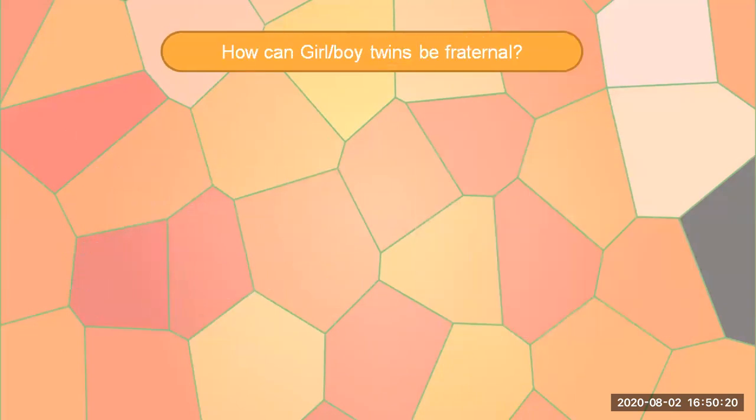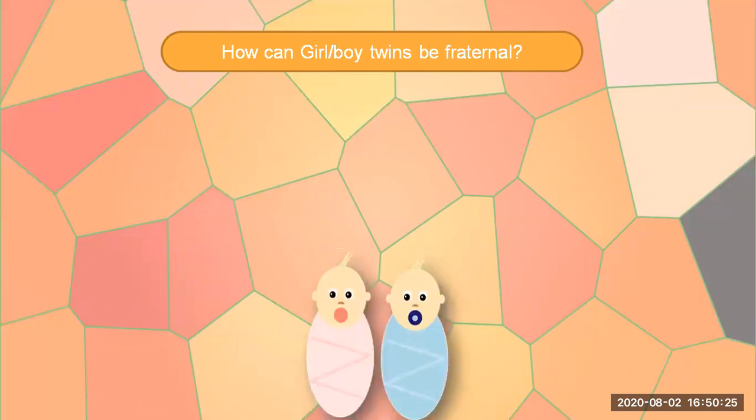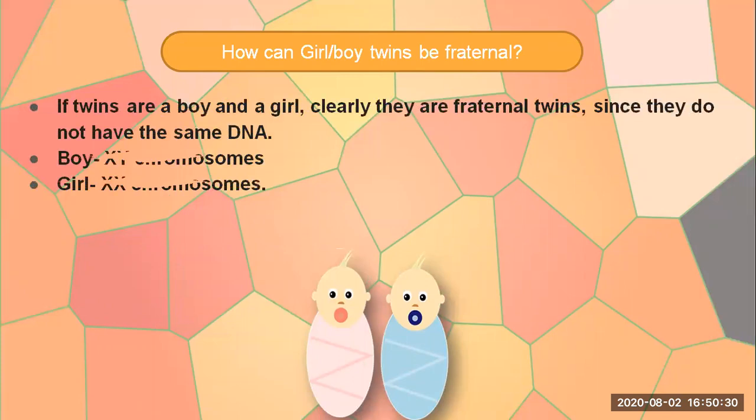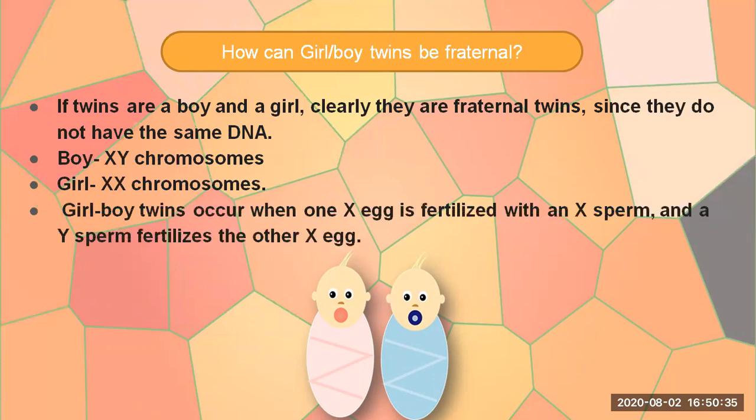Next question. How can girl and boy twins be fraternal? In order to understand that, like we just studied, the female and male have XX and XY chromosomes respectively. So girl-boy twins occur when one X chromosome of the egg cell is fertilized with the X chromosome of a sperm, and a Y sperm fertilizes the other X chromosome of the egg cell, then a daughter and a son are born respectively. So this is how girl-boy twins are formed.